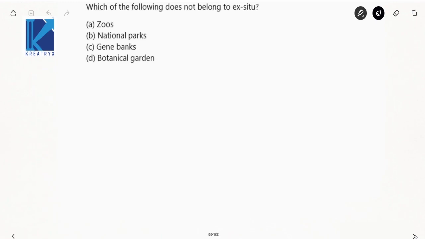Which of the following does not belong to ex situ? Yes, see here, national parks do not come under ex situ, right? Your gene banks, botanical gardens, all of these come under ex situ conservation techniques of biodiversity. A zoo is a restricted area, right?